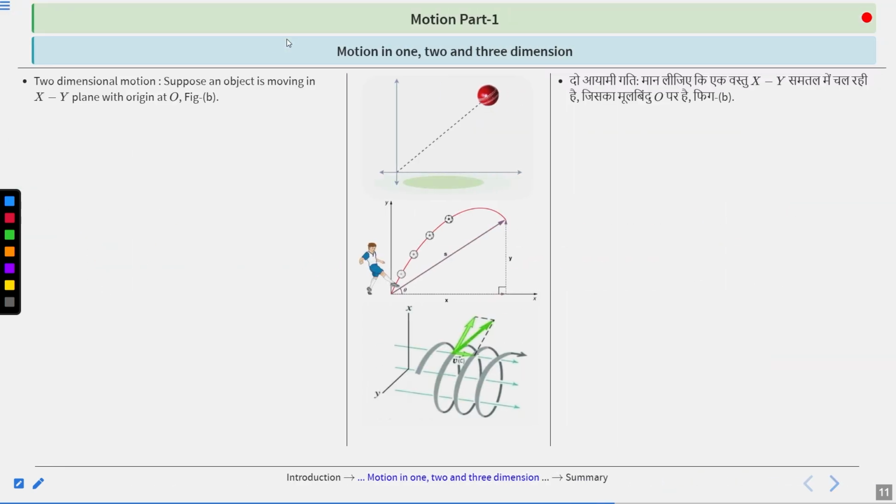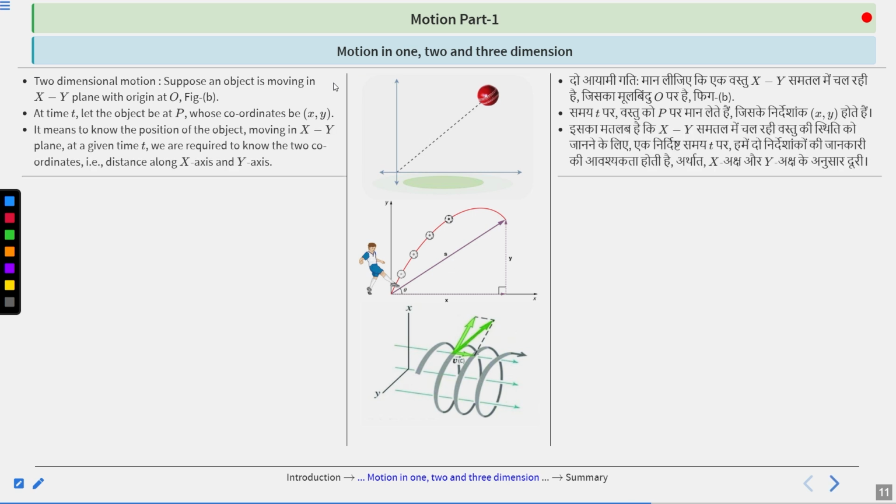Now, two-dimensional motion. Suppose an object is moving on the xy plane with origin at O, like this one. This is the x, this is the y, and it has originated from here. Now you can say it is supposed to go there and it is also supposed to come here. Like at the same time, it is moving on 2 coordinates. At time t, let the object be at P, whose coordinates are x, y.